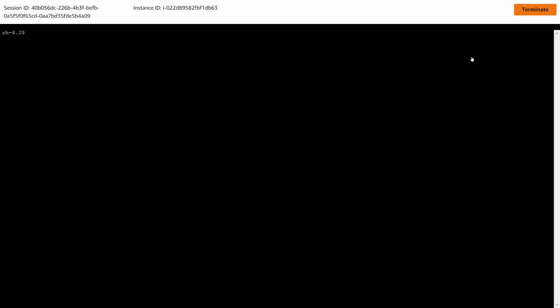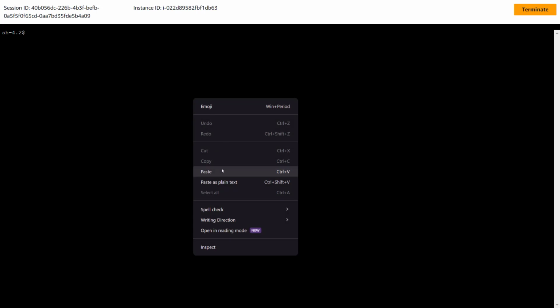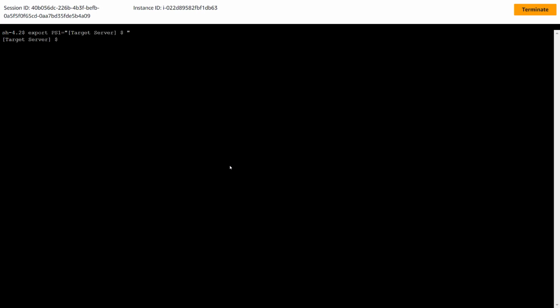Let's change the shell prompt by running this command, just because we will be moving between the source and target, so that will show where we are exactly executing it. So let's run this command.